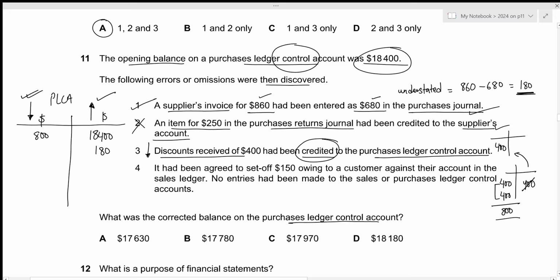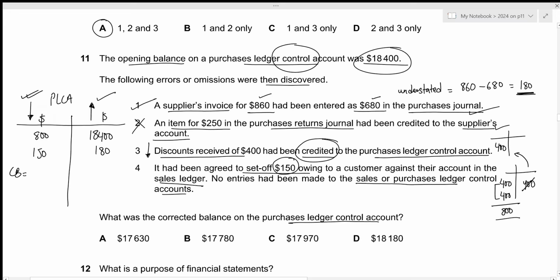Then it had been agreed to set off 150 owing to a customer against their account in the sales ledger. So this is contra. Contra will always reduce the value of both the trade payables and the trade receivables because the customer is also a supplier. So instead of paying back and forth, we just decide to cancel it off or set off. And then no entries have been made to the sales or purchases ledger control accounts. So it will be on the reduction side, which is the debit side. We just need to record 150 right here.